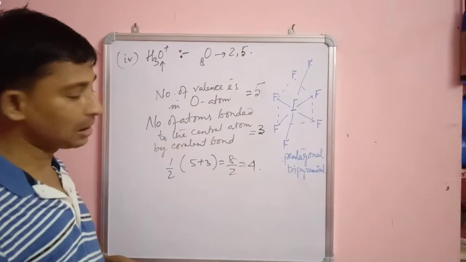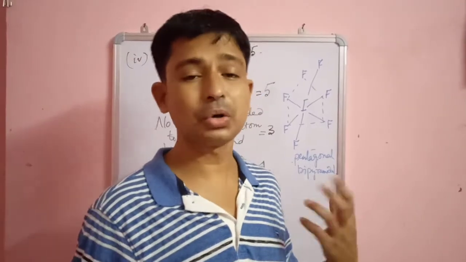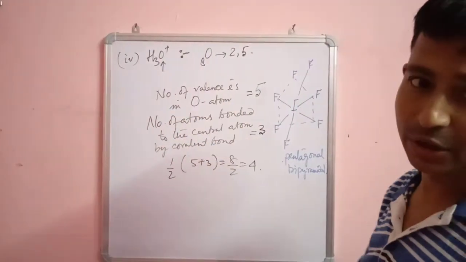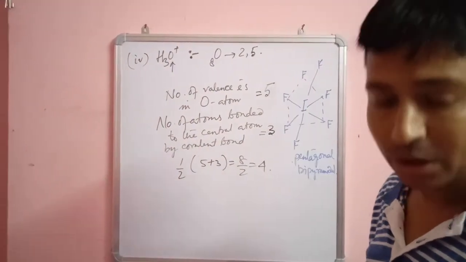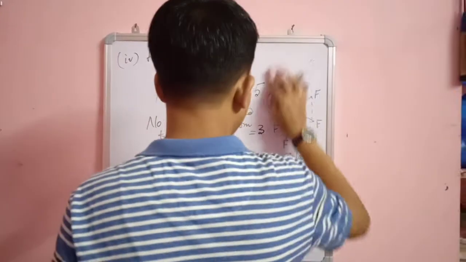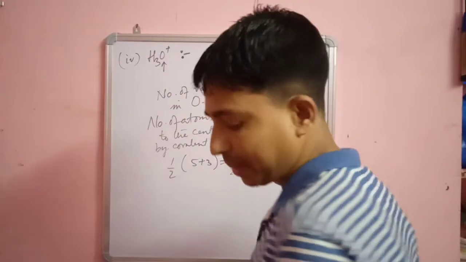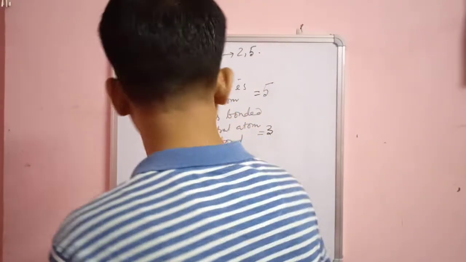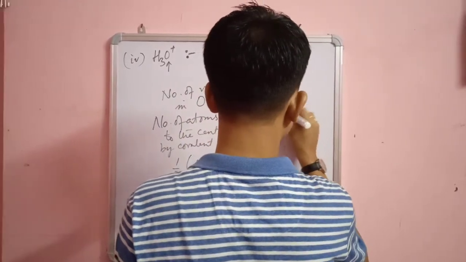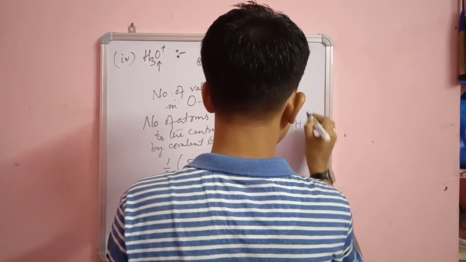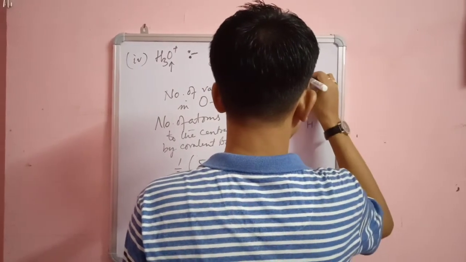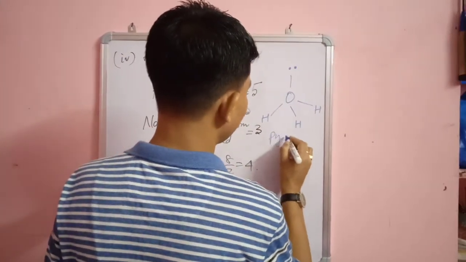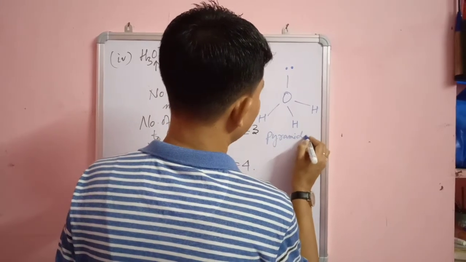So 4 में से 3 चला गया, so number of bonds should be 4. तो 4 में से 3 लेके चला गया हाइड्रोजन एटम. बाकी रहेगा कितना बॉन्ड? एक बॉन्ड जो कि है लोन पेयर ऑफ इलेक्ट्रॉन. So the bond will be like this now. So the molecule will take the shape like this. Oxygen, here one hydrogen, here one hydrogen, here another hydrogen, and this bond is taken by lone pair of electron. So the shape is pyramidal geometry. So geometry of the molecule is pyramidal.